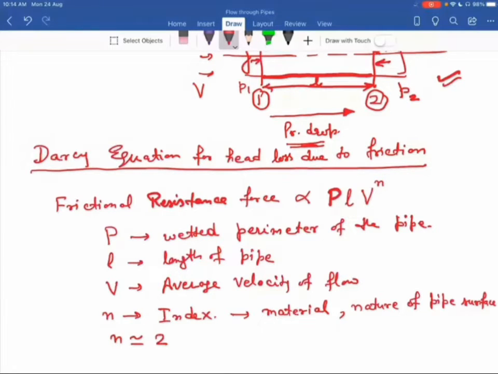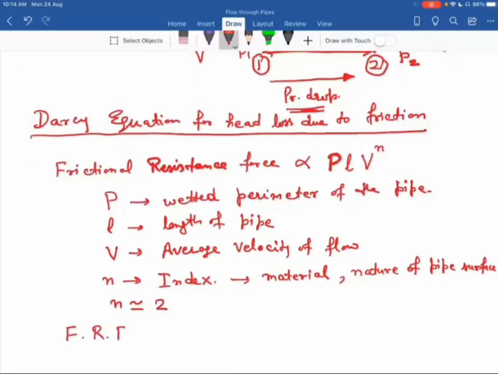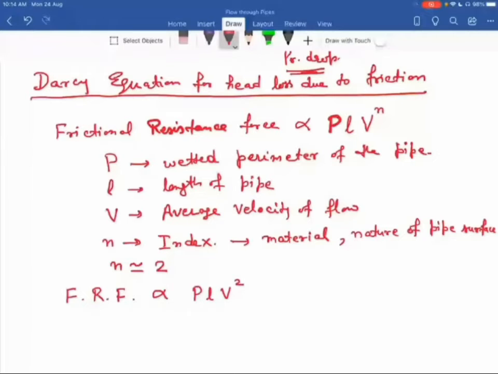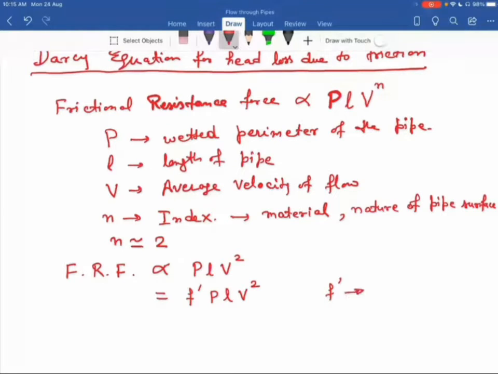All the pipes available in our market, when we use them practically, normally have turbulent flow, so the value of N is approximately 2. Therefore we can write the frictional resistance force as proportional to P L V squared for commercial pipes. If we replace the proportionality sign with an equality sign, we have to add a constant of proportionality, so that is F' P L V squared. Here F' is a constant whose value depends upon the density of the pipe material and the nature of the pipe surface. This is our equation number 1, which gives us the frictional resistance force.